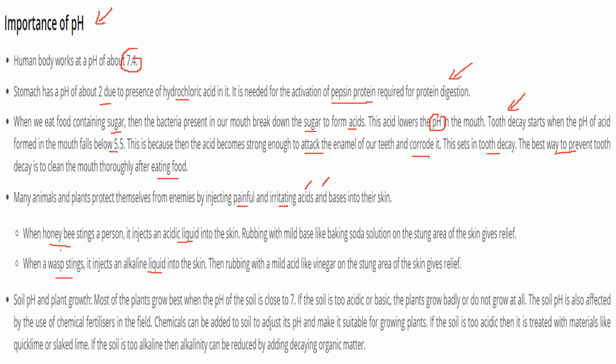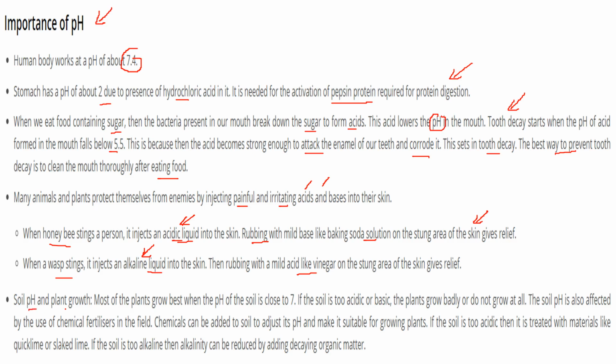If it is acidic, you can put a base to neutralize. If it is alkaline, you can put an acid to neutralize. In the first case, you can rub with a mild base like baking soda solution, which will give you some relief. In the second case, you can rub it with a mild acid like vinegar.